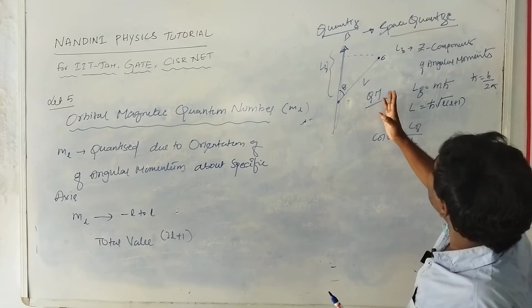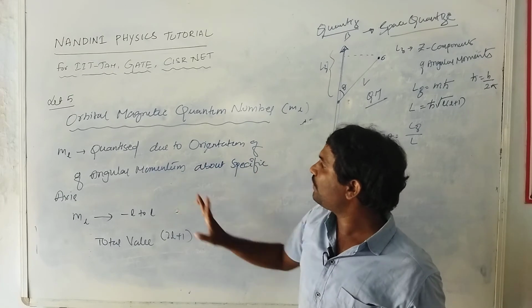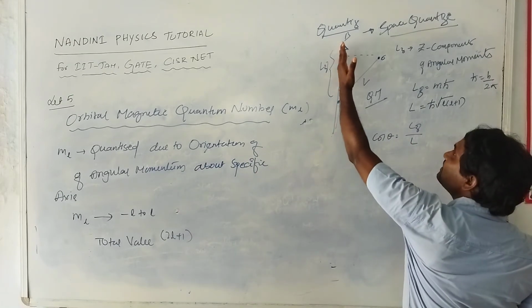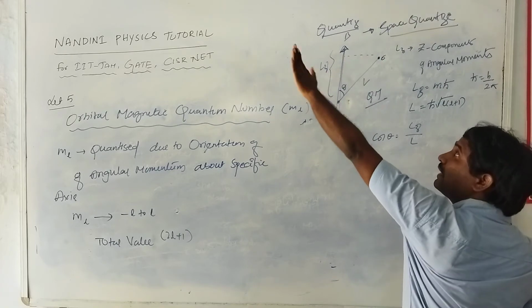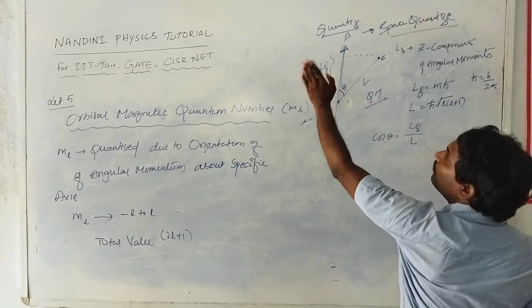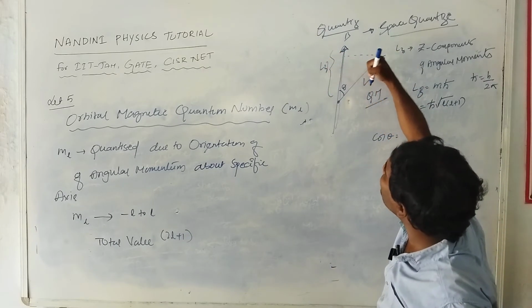In space quantization, it is actually quantized due to the orientation of angular momentum about a specific axis. This is the axis, and this is the angular momentum. This angular momentum is oriented. Orientation of angular momentum means the angular momentum direction will be changed in each direction.